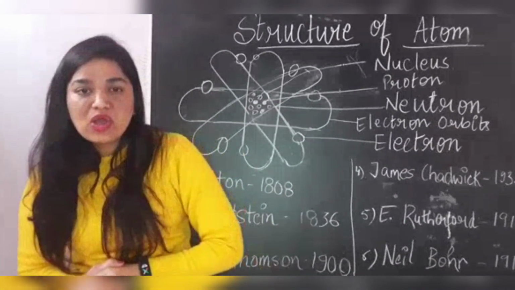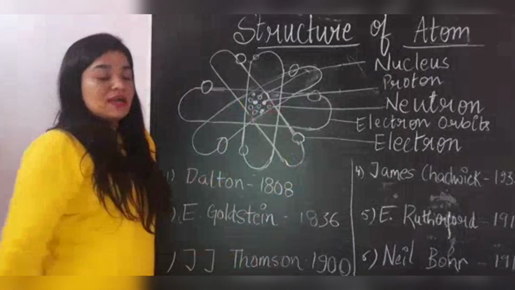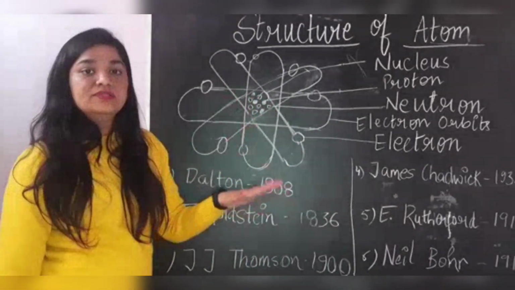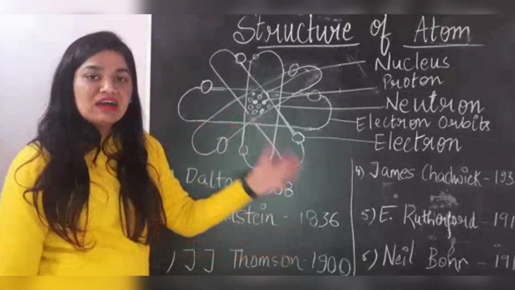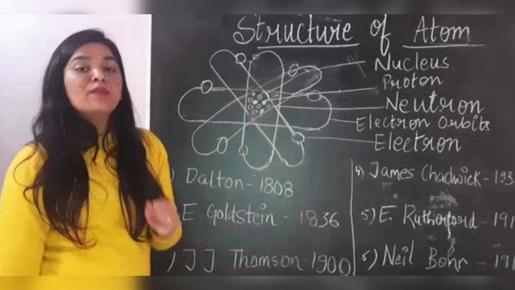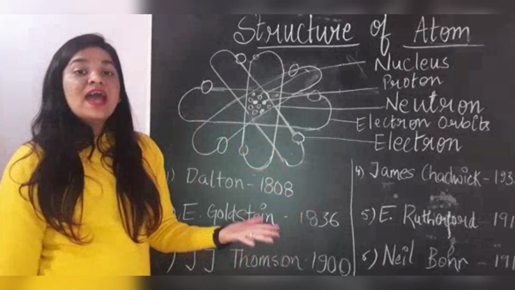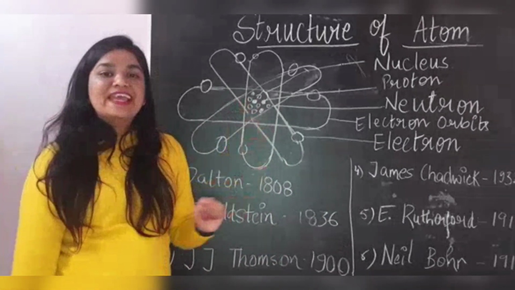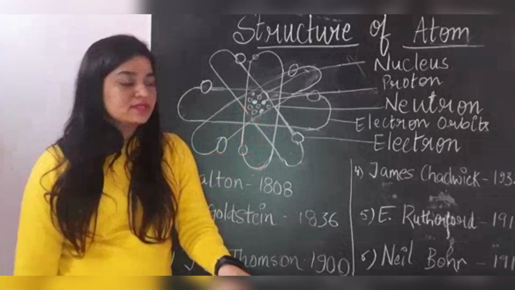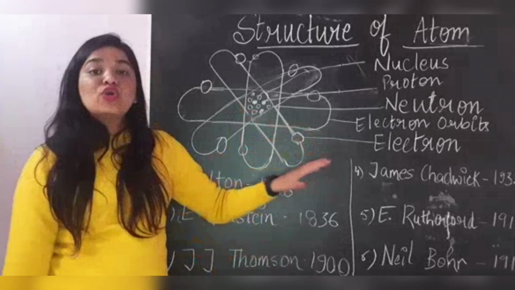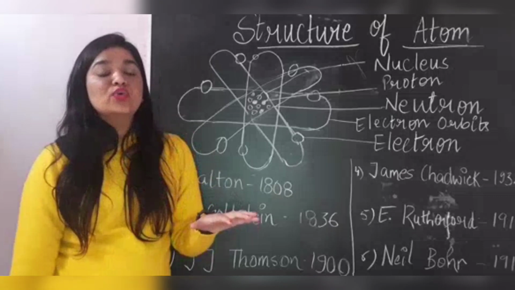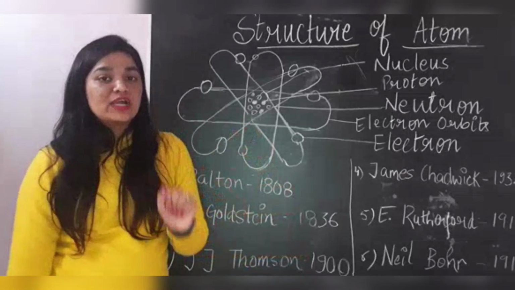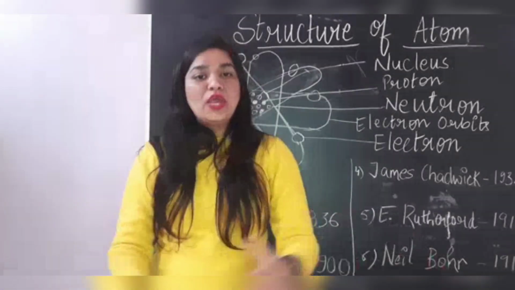Now let's recall the topic. According to the structure, there are two circles, one is filled and another is unfilled. The filled one is proton and the unfilled are neutrons. Proton has positive charge and neutron has no charge. Proton and neutron collectively are known as nucleus, and electrons revolve around the nucleus in a circular path which is known as electron orbits. Now let's discuss some questions.